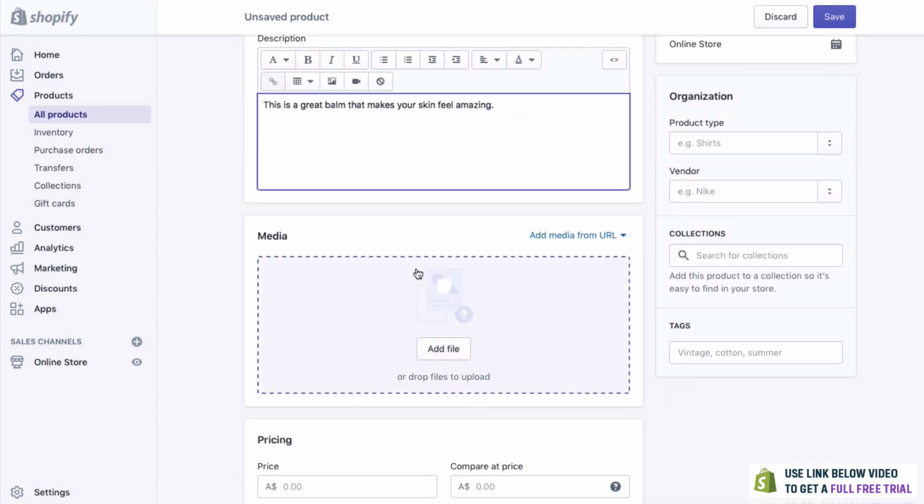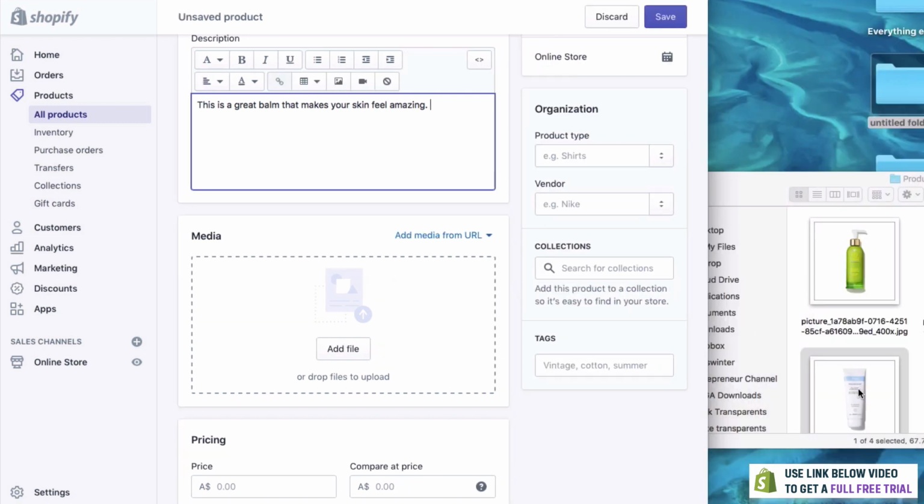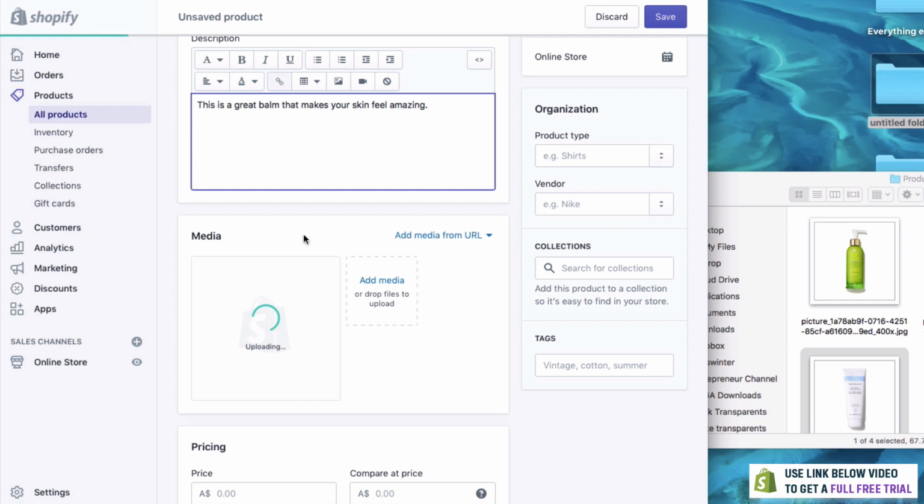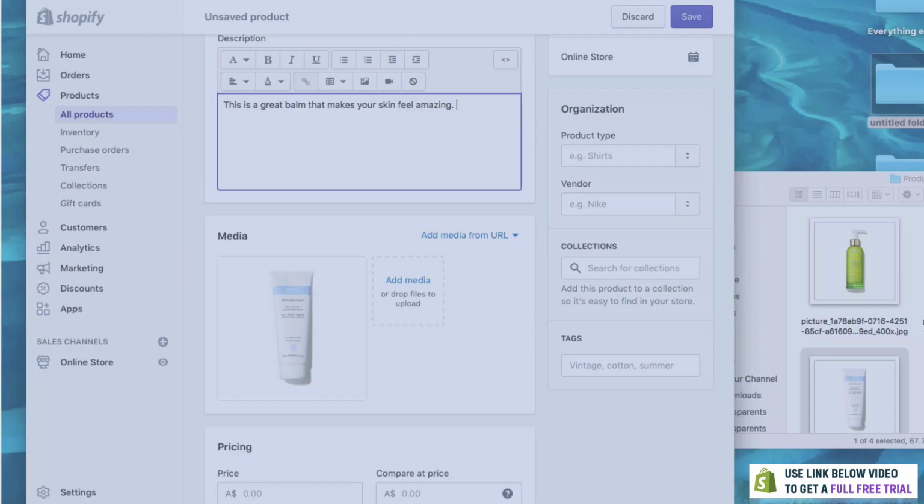Then we have media, and media is going to be photos or videos, but let's just add some photos. I've got just the one photo here. I'll drag that in, and you can actually see that it's uploading right now. So that was pretty simple.